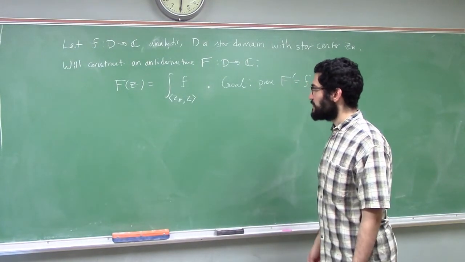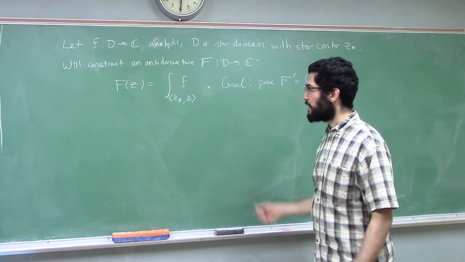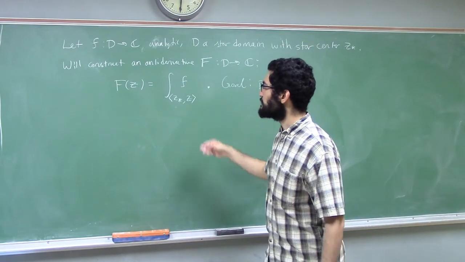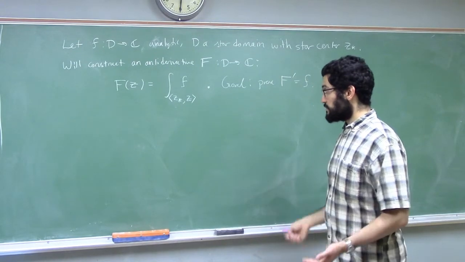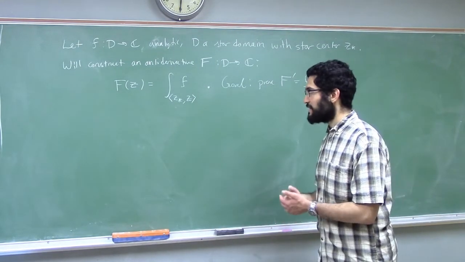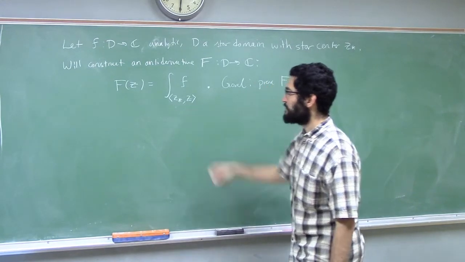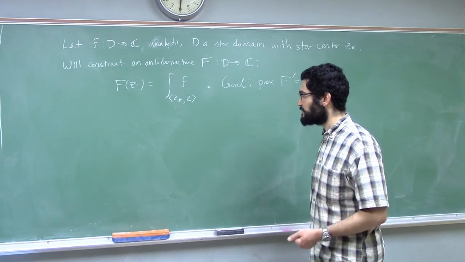Back when we were doing that, I could not have said use a line segment because I didn't know that I was looking at a convex set or a star domain. All I knew back then was that I had a path connected domain. So I had to say use any path. And also, back then there was a well-definedness problem.